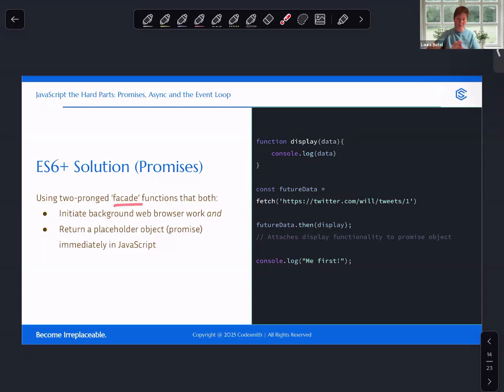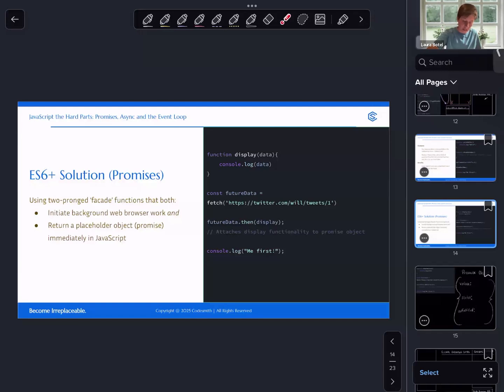Promises are two-pronged facade functions that are going to allow us to hook into some web browser capabilities where we'll be able to start up some worker threads that are outside of JavaScript, they're initiated by the web browser, and progress that functionality there. And also they return immediately a placeholder object. We call this the promise object. And because this is returned immediately, we are able to move on in our code synchronously as we expect that we can in JavaScript. So we are going to diagram through this in a moment, but before we do that,